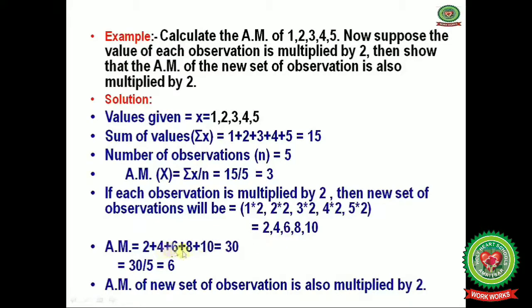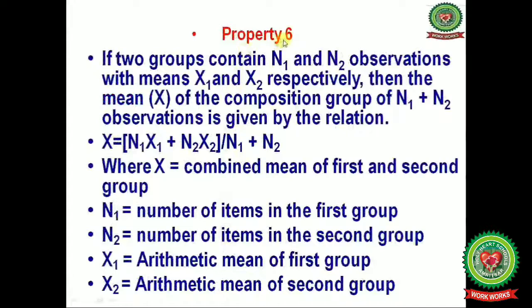When you add this new series, you get a total of 30, and summation x divided by the number of observations 5 gives the answer 6. So firstly the arithmetic mean was 3, and when you multiplied the observations by 2, you get the arithmetic mean 6. It means that when you multiply the observations by some constant, the arithmetic mean is also multiplied by the same constant. Done.